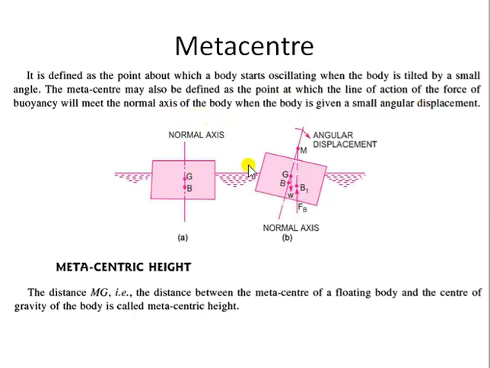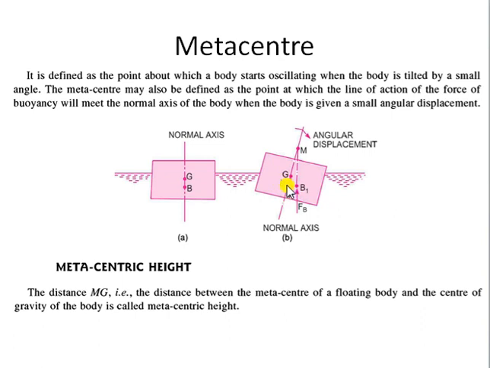So when you give a small angular displacement to this body, what is happening here? See, this is the normal axis of this body. But when you are tilting this body, the right portion of this body is more inside the water, and the portion from the left side is more outside the water.